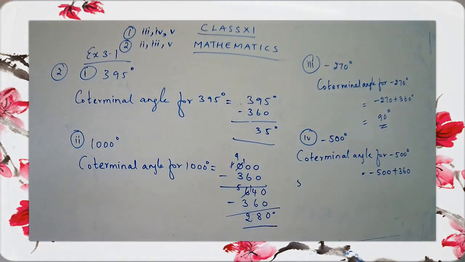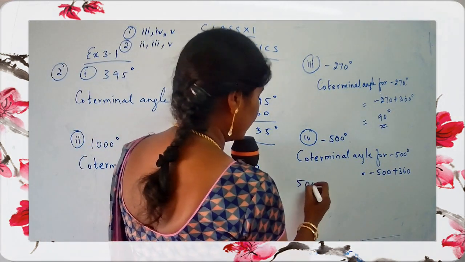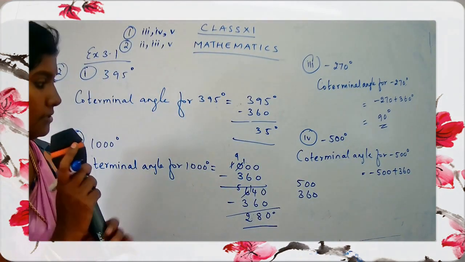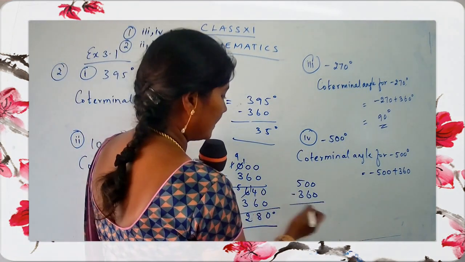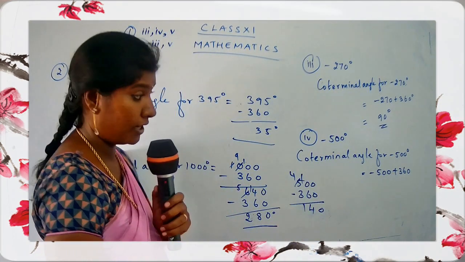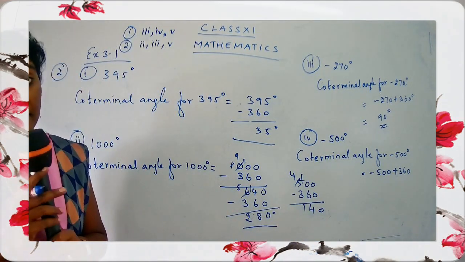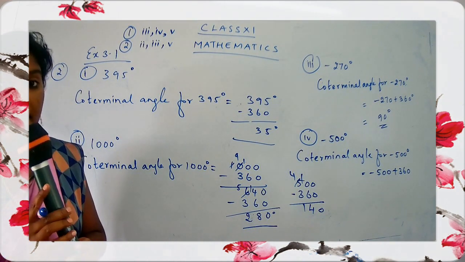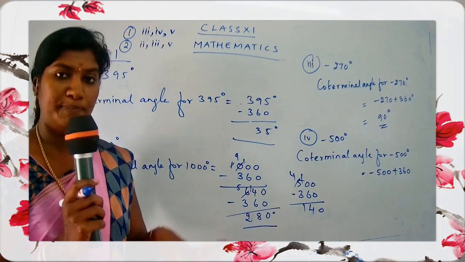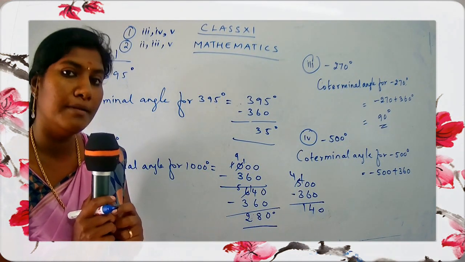Okay, so I'll just continue this side. It's minus 500 plus 360. So minus plus, you have to do subtraction. 10 minus 6, 4, this becomes 4. So it's 140, and a very, very important thing, go for the sign. What is the sign? It's minus. Why do you get minus, children? Minus plus minus, and the sign of the bigger number is minus.